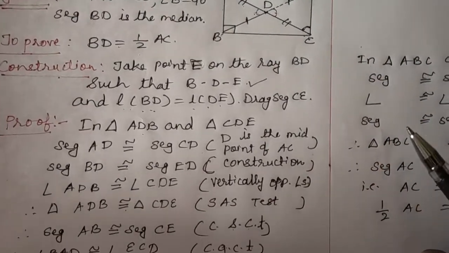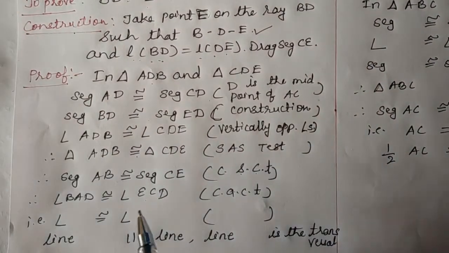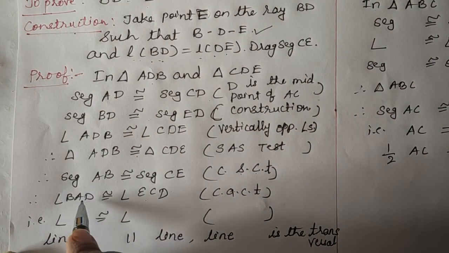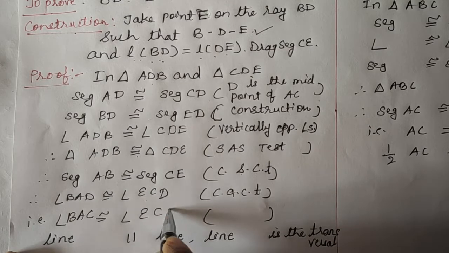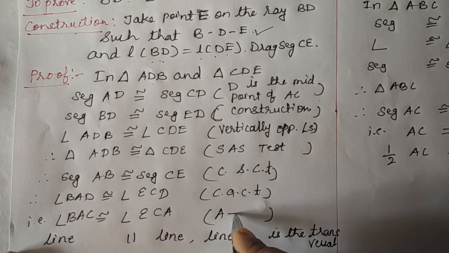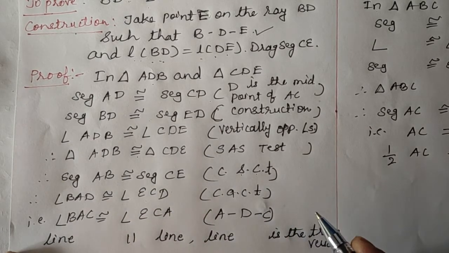So let's write that first. BAD can be written as angle BAC congruent to angle ECA, and here the reason is this one. They are collinear points.